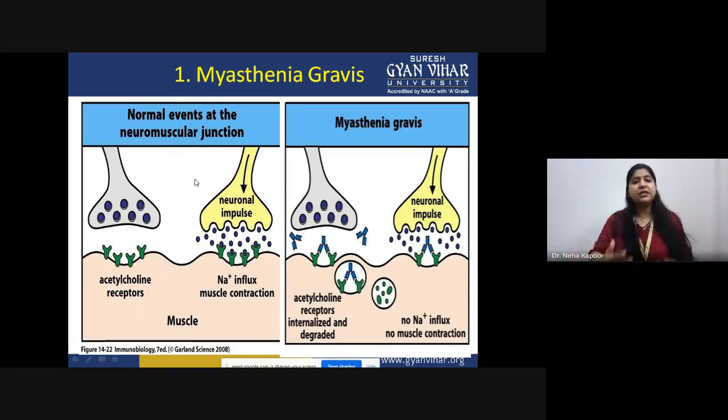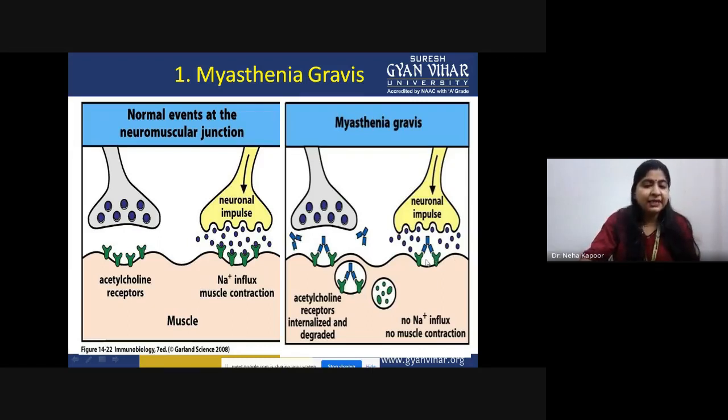But if a person is suffering from this autoimmune disorder, myasthenia gravis, autoantibodies are generated in response to these receptors. The specific antibodies, these blue-colored antibodies against these receptors, bind to them, because of which, when the neuronal impulse comes, the binding site of acetylcholine is blocked.